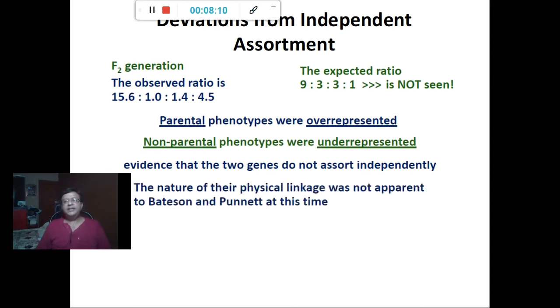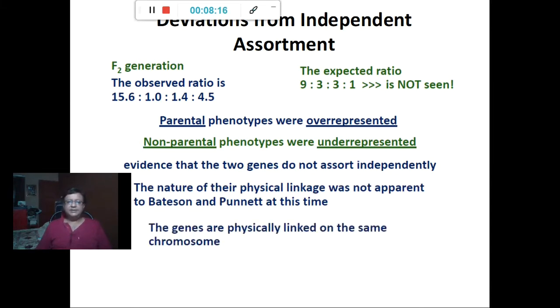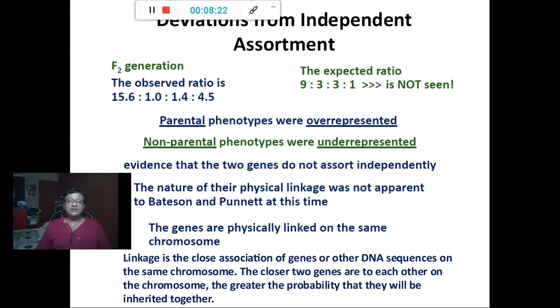The nature of their physical linkage was not apparent to Bateson and Punnett at that time. The genes were physically linked on the same chromosome. So, linkage can be defined as the close association of genes or other DNA sequences on the same chromosomes. The closer two genes are to each other on the chromosome, the greater the probability that they will be inherited together. Like I mentioned, the closer they are, the greater the chance that in the next generation both of them will go together. The further they are, the chances are less. This is because they are located on the same chromosome.